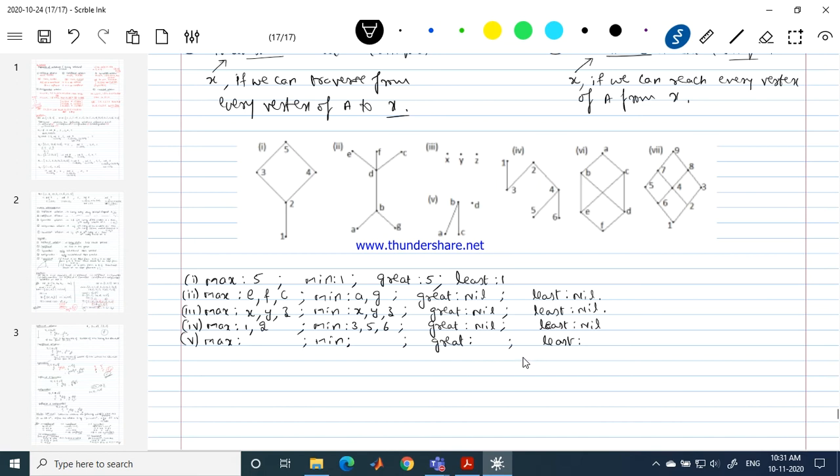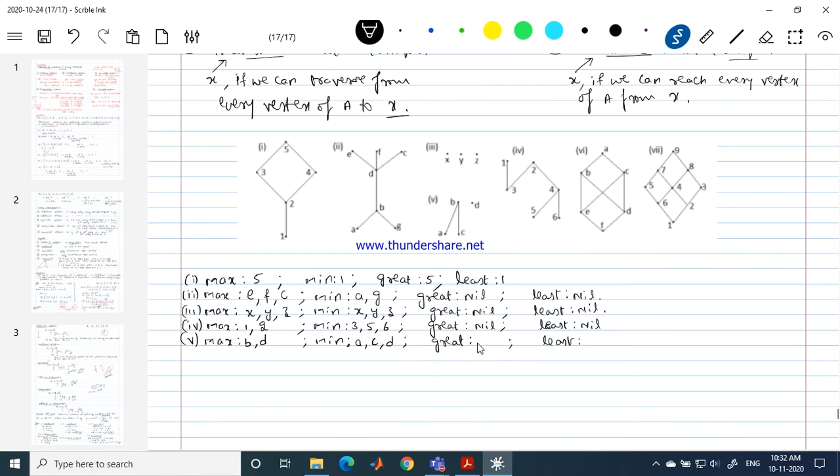So if you want me to give the answer, I will give you. I will give answer for all the questions, but no use. Yes, B and D. So B and D are the maximal elements. That's good. What about the minimal elements? A, C, also D. Even at D, no edge terminates. So this is acting like both maximal and minimal element.